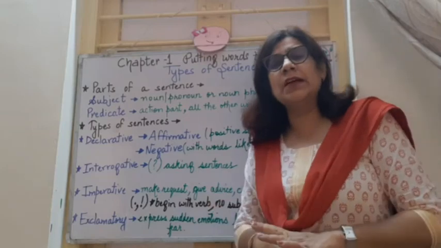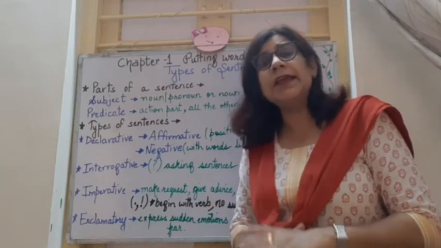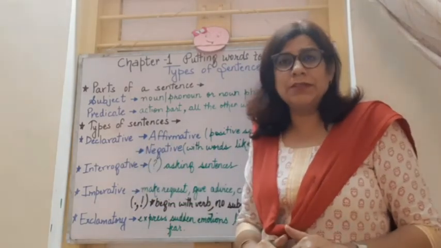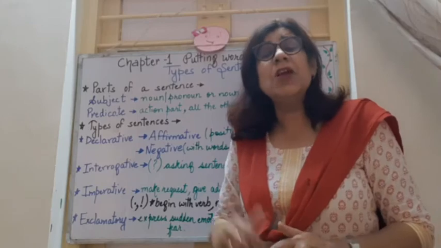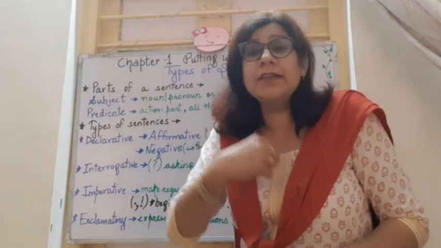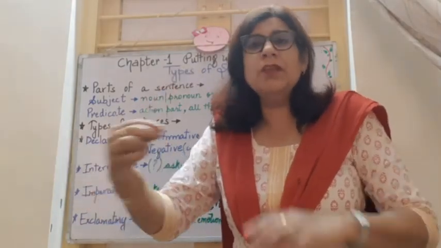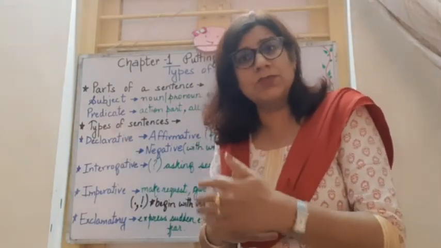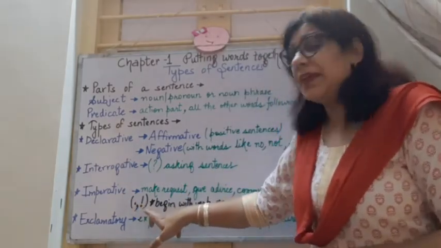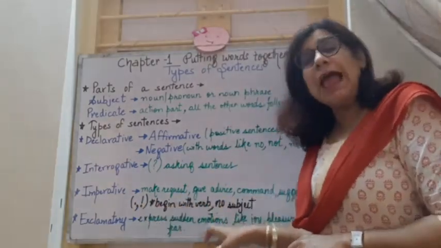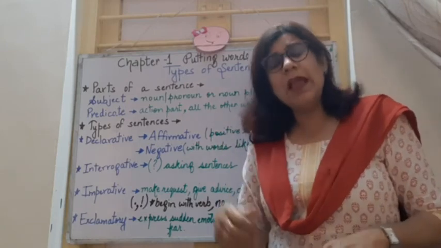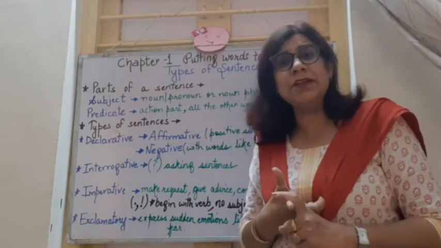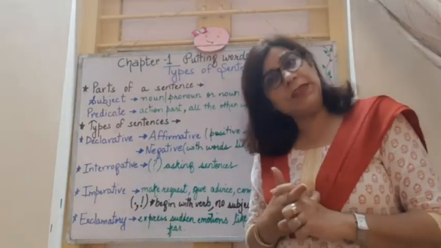Like, come here, go and sit down, please keep quiet. The speaker is directly asking the listener to do something without addressing the listener. They generally end with a full stop and sometimes with an exclamation mark. And request-making imperatives always begin with the word please.